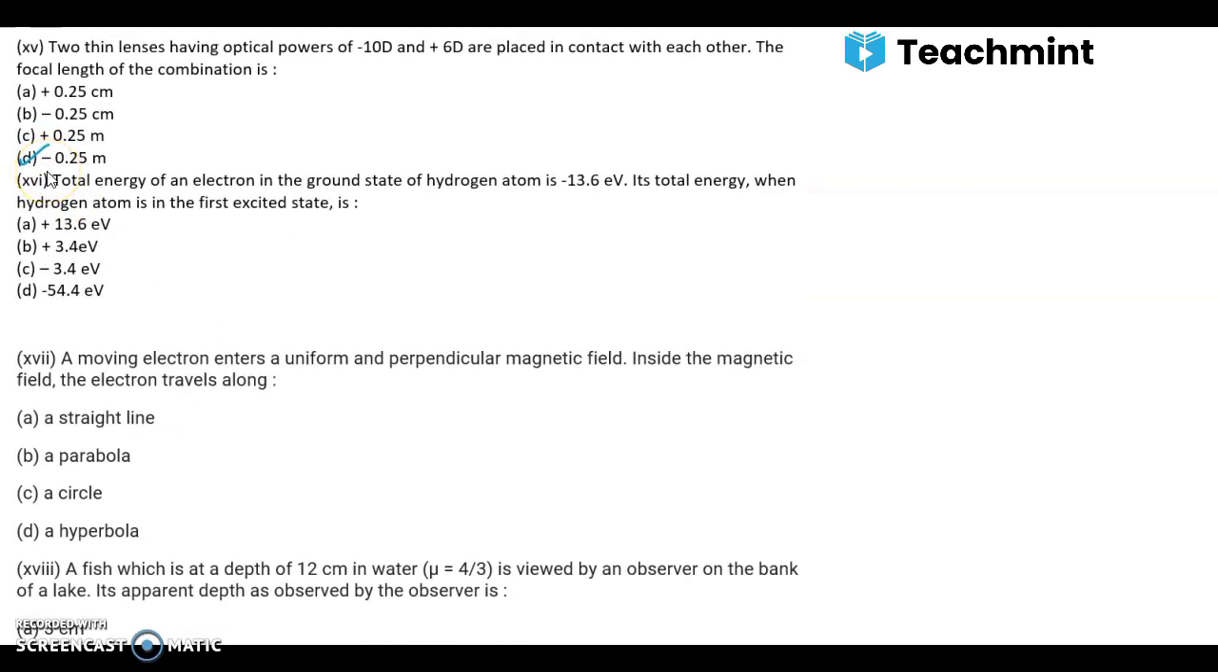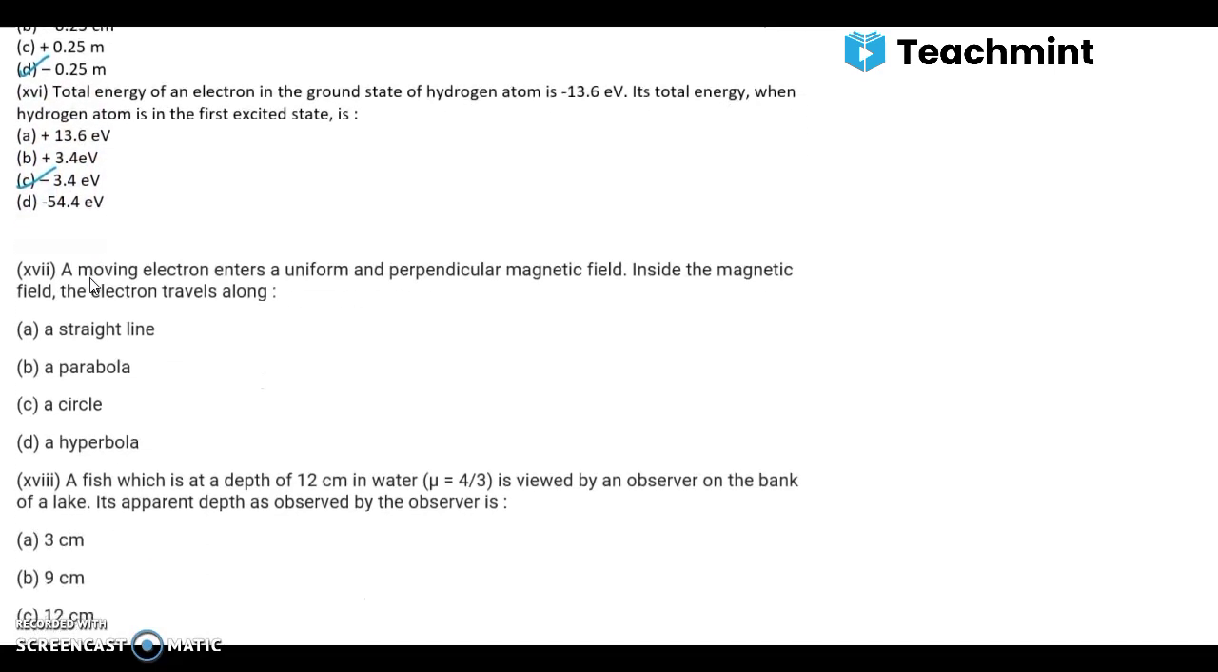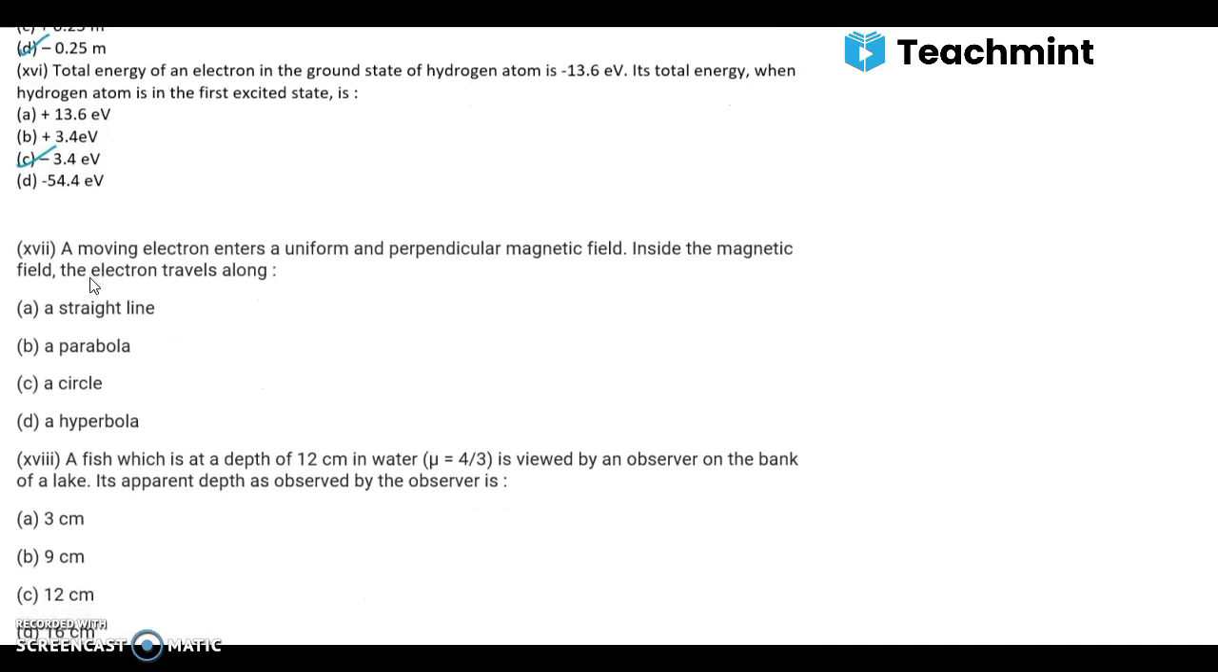Moving on to the 16th question. Total energy of an electron in the ground state of hydrogen atom is -13.6 electron volt. Its total energy when hydrogen atom is in the first excited state is, here the answer is C, -3.4 electron volt. 17th.